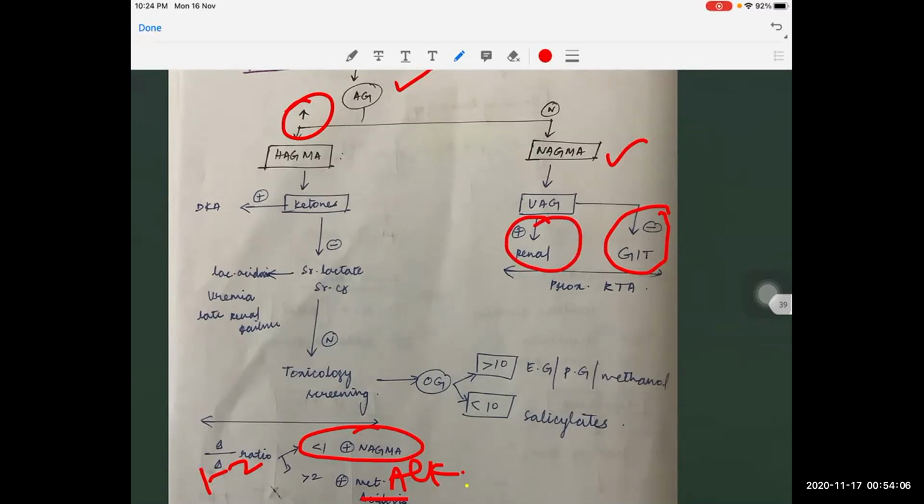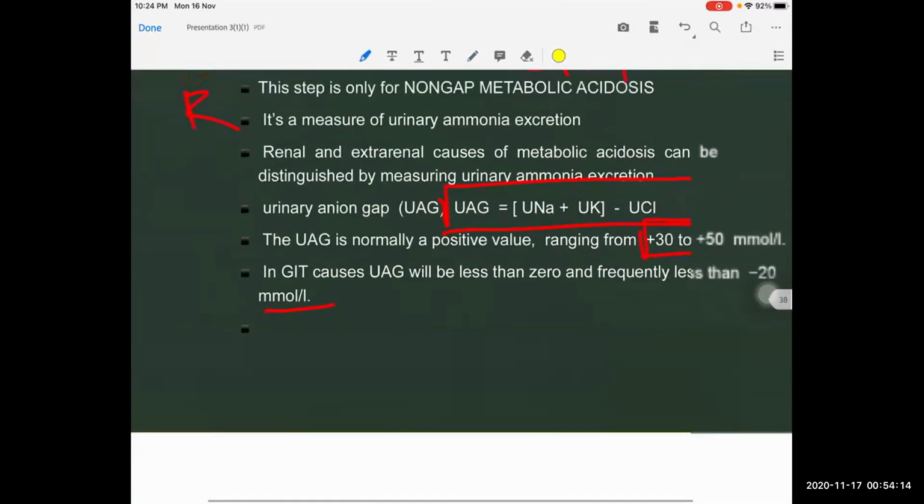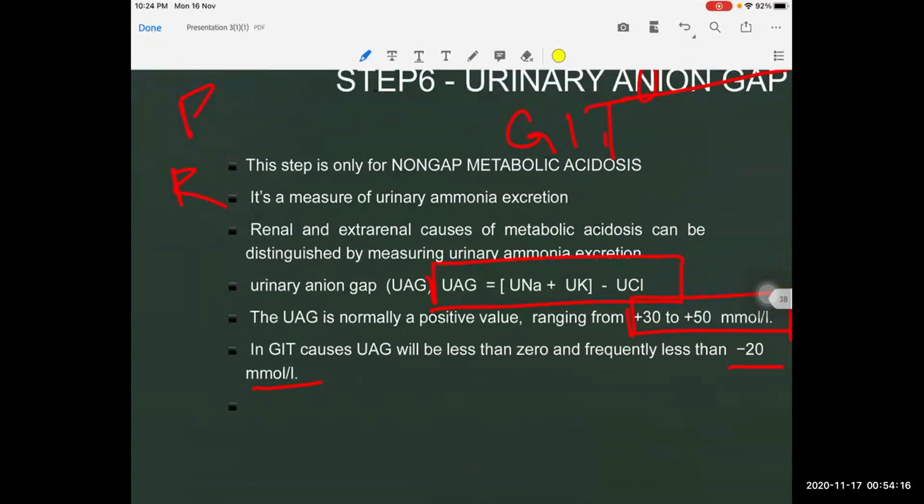That is why the patient is having a negative value in these GI causes. So whenever the patient is having loose stools, why in diarrhea does the patient have acidosis? In the stools there will be loss of bicarbonate.